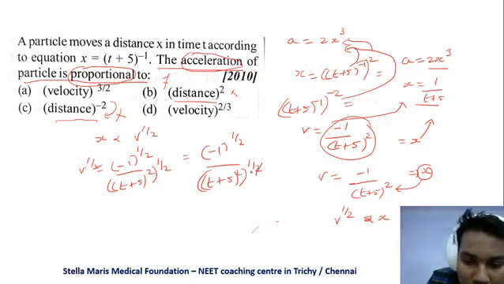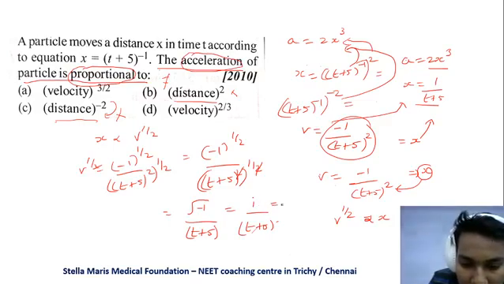So these two and these two become cancelled. So what happens is root of minus 1, because 1 by 2 is root, by t plus 5, that's out because the power has been cancelled. So root of minus 1 is actually an imaginary number, so t plus 5. For that imaginary number, in real numbers we can write 1 by t plus 5.